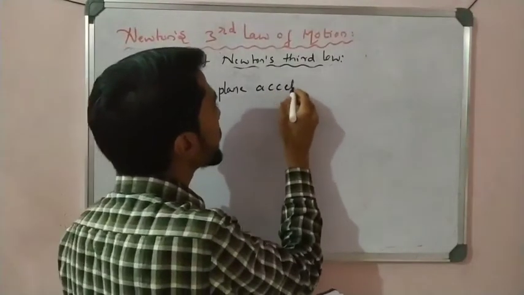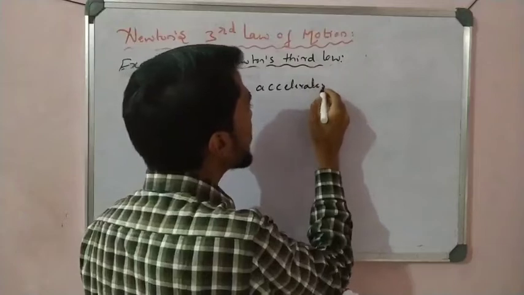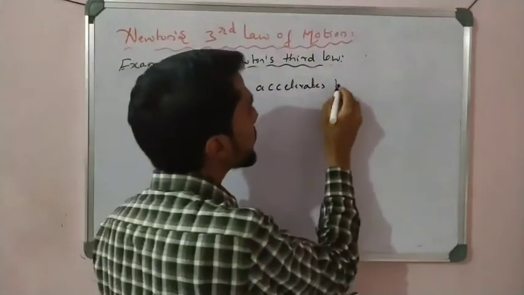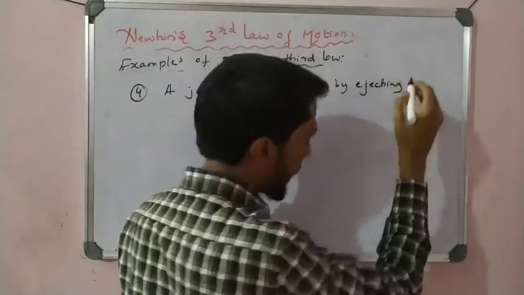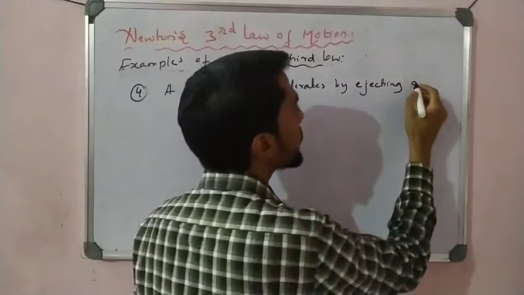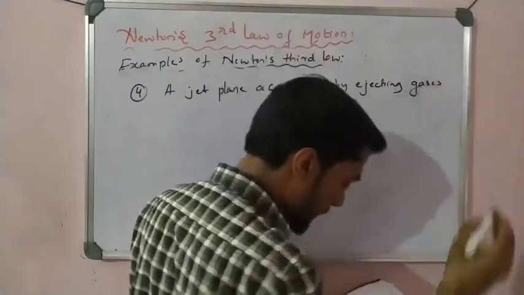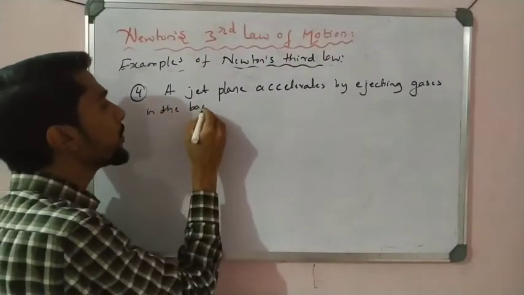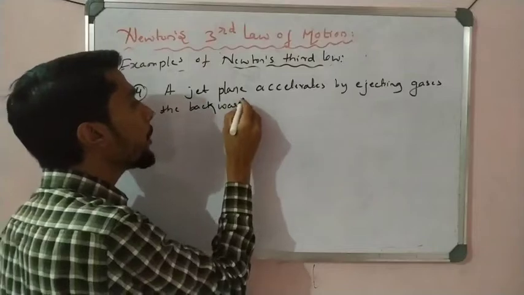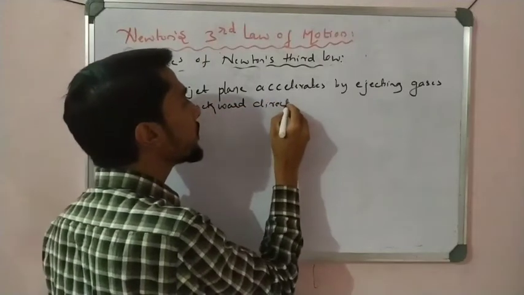A jet plane accelerates by ejecting gases in the backward direction.